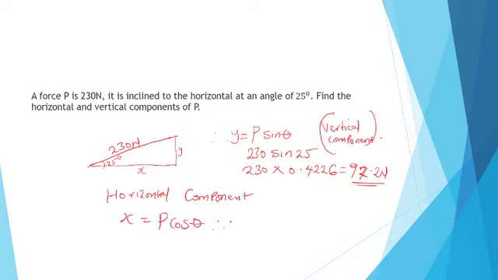So our P is 230, and we now have 230 times cos 25, which is 0.9863, which is equal to 208.5 Newton. So this is the horizontal component, 208.5 Newton.